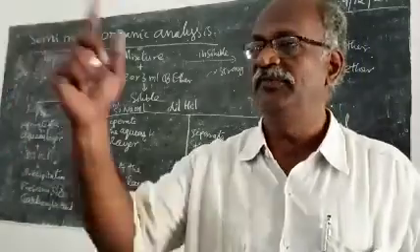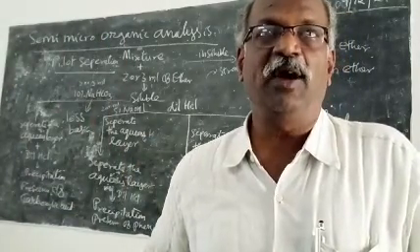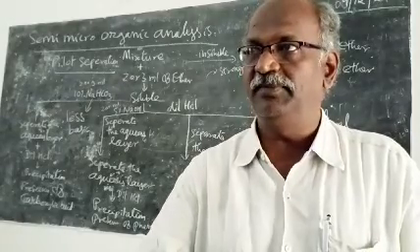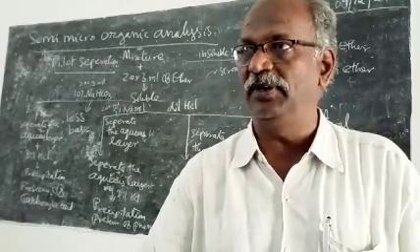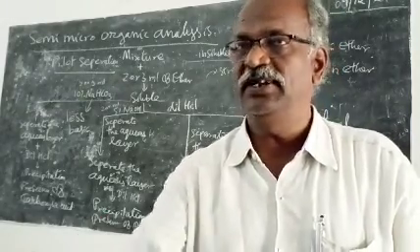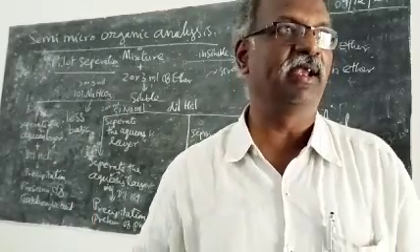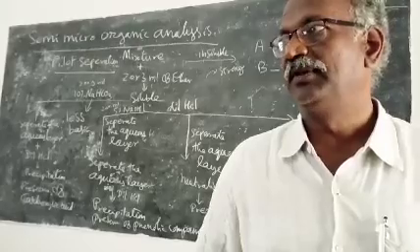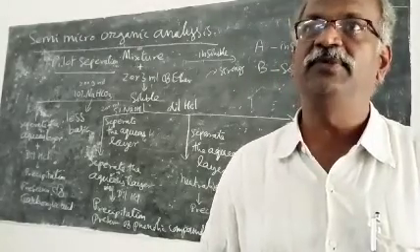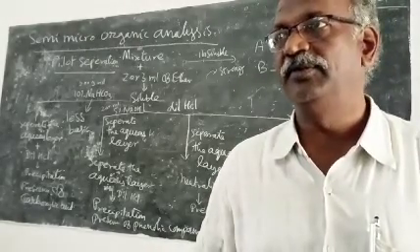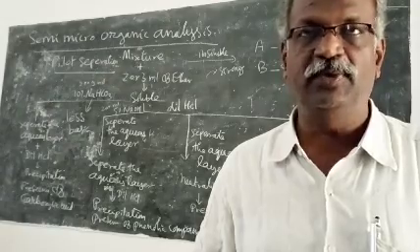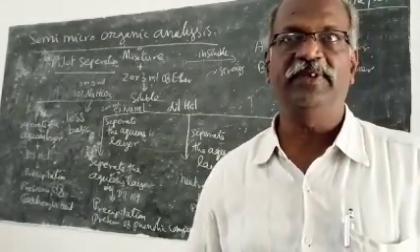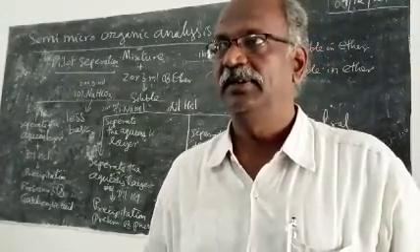Evaporate the ether layer. We have a water bath. You put the bulk of the mixture in a beaker or in a crucible, leave it over the water bath. Within a few minutes, the ether will evaporate and you will get the neutral compound. Okay, so you have a good number of neutral compounds also. You may be given a neutral compound in your analysis. Shall we go for the demonstration? Right?